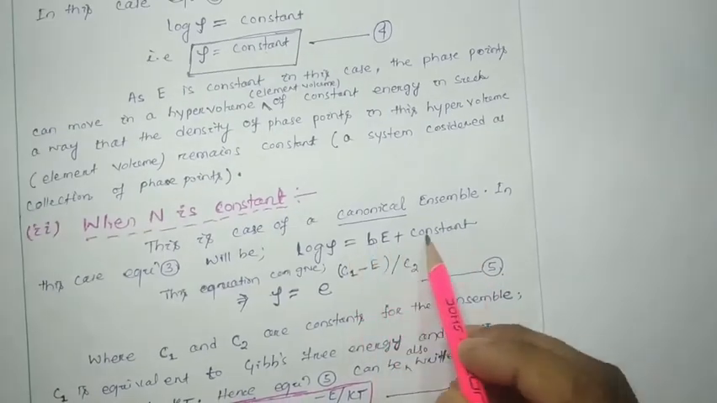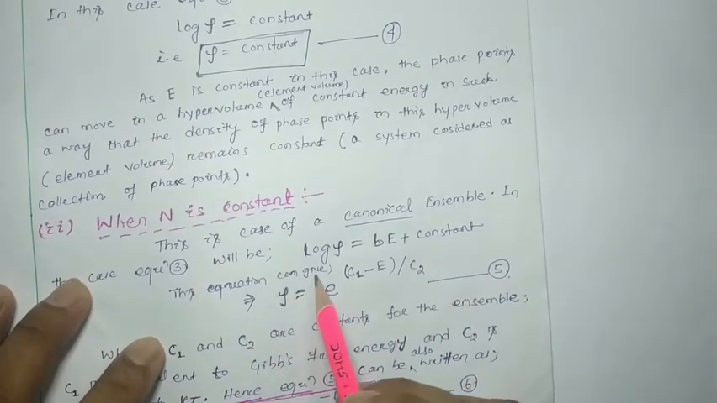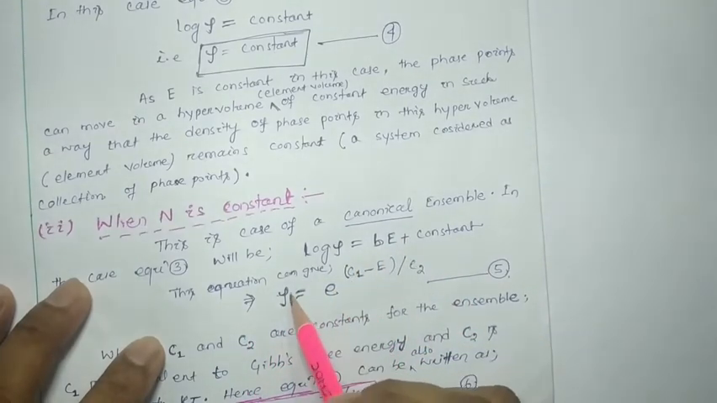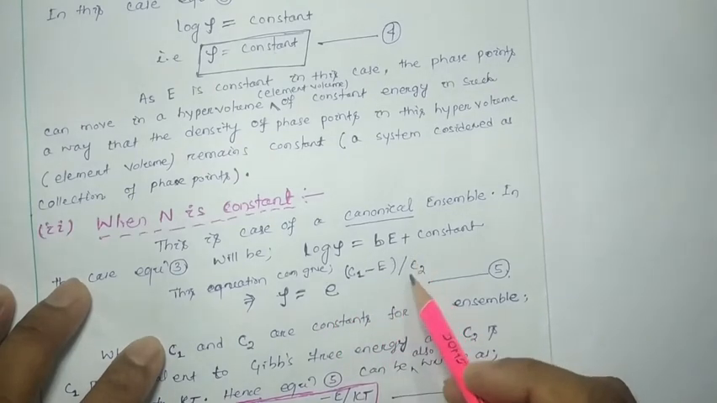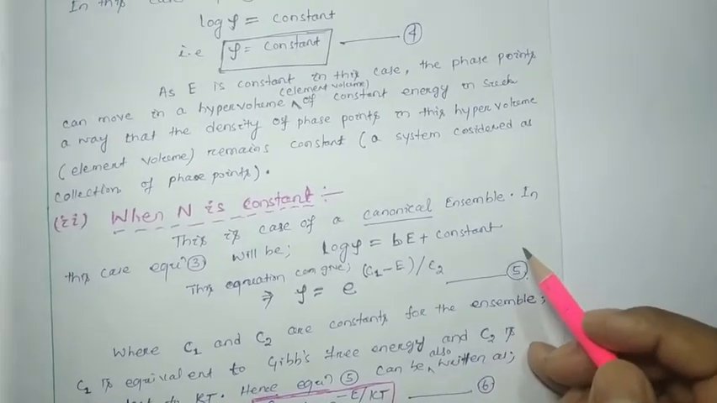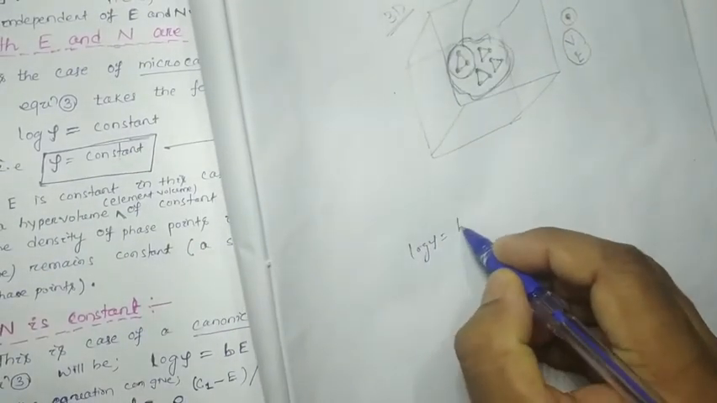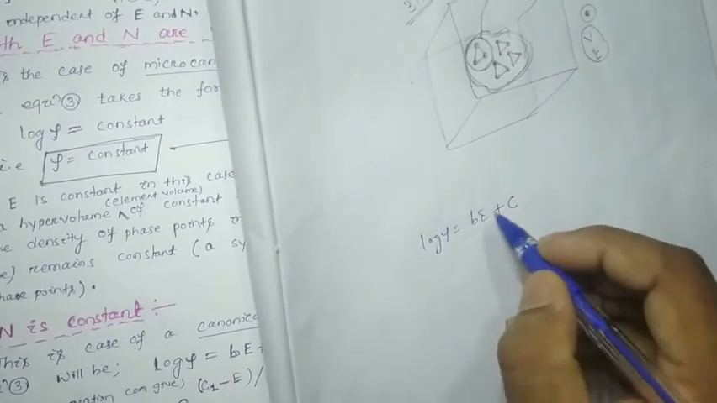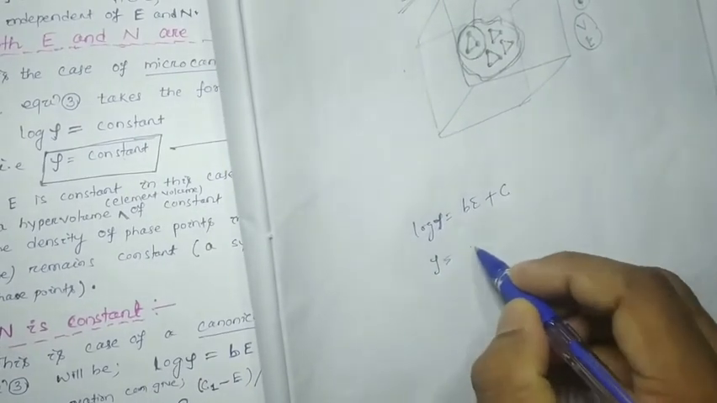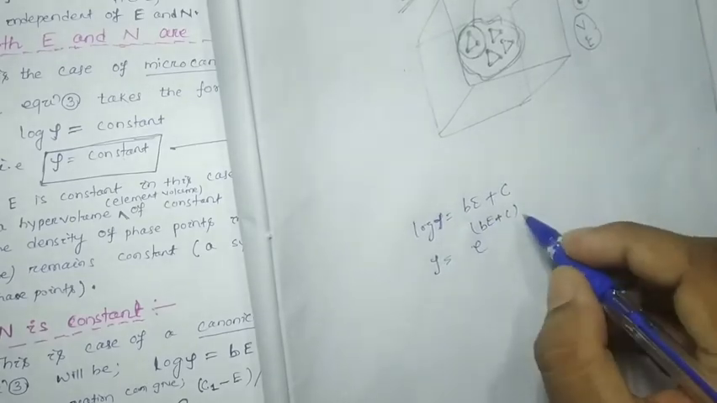So BE plus constant. This equation can be written in this format: rho equals e to the power c1 minus E by c2. Let this be equation number 5. Maybe you are wondering how it will be written in this format. See, log rho equals BE plus some constant, so rho will be e to the power BE plus C. It should be in this format. No problem, we can write it in this format.